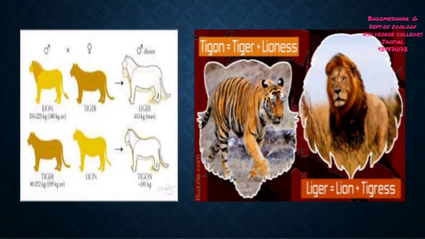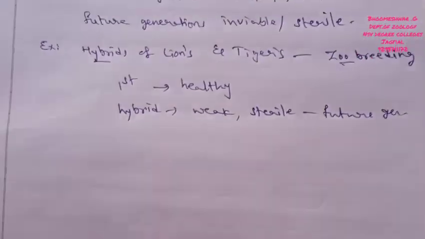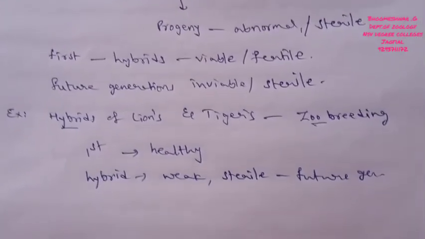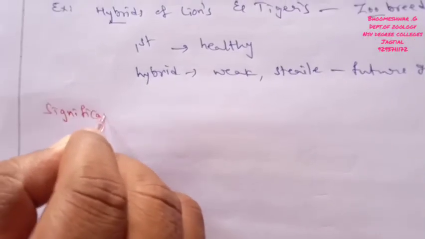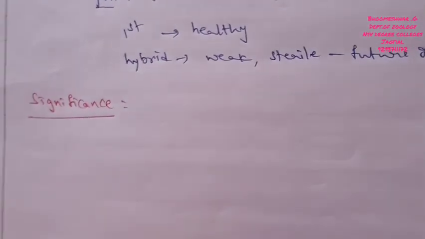Right. So these are the various types of pre-mating isolation and post-mating isolation, and the isolation has a particular significance. Now I am discussing the significance of isolation.